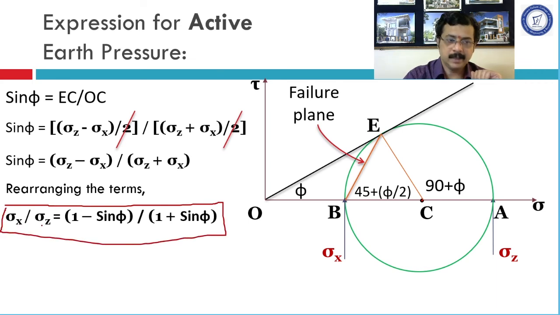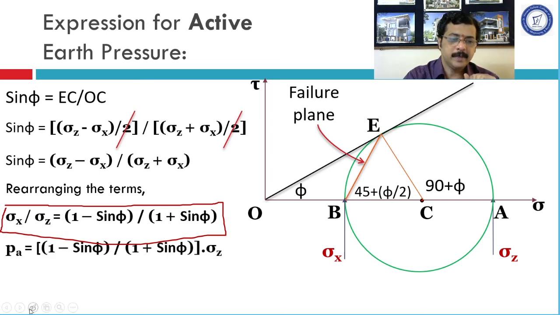Sigma x divided by sigma z equals 1 minus sin phi divided by 1 plus sin phi. Again, this RHS is a dimensionless parameter or ratio. What is sigma x? Sigma x is horizontal pressure and sigma z is vertical pressure. So if we take this sigma z on the other side and put sigma x as it is, can we not say it is the horizontal pressure which is equal to 1 minus sin phi upon 1 plus sin phi multiplied by sigma z? This is what is written below.